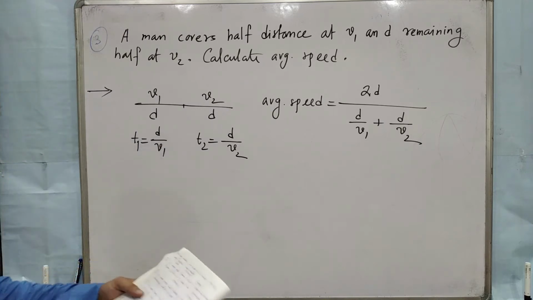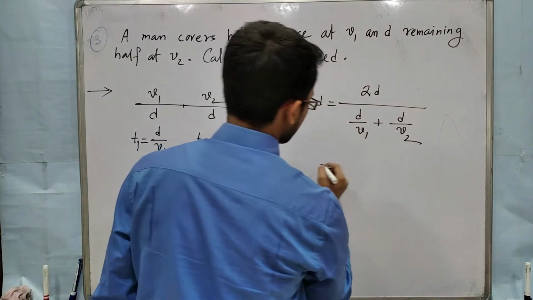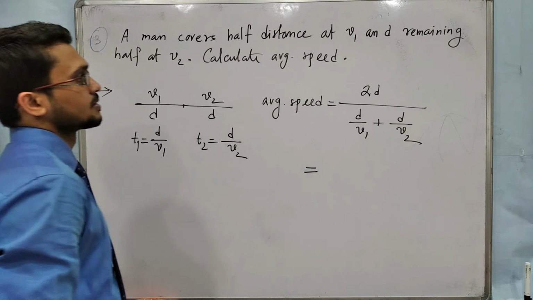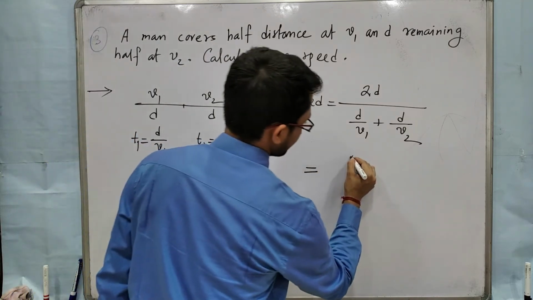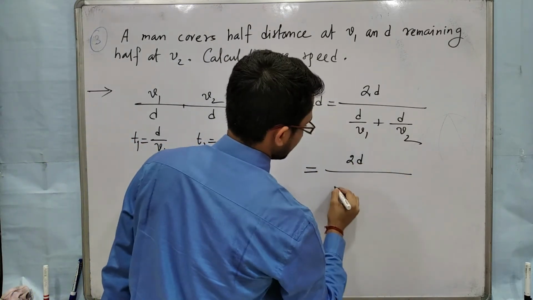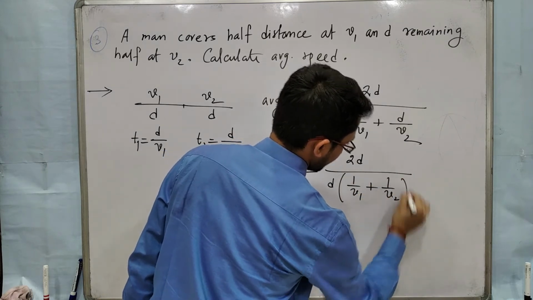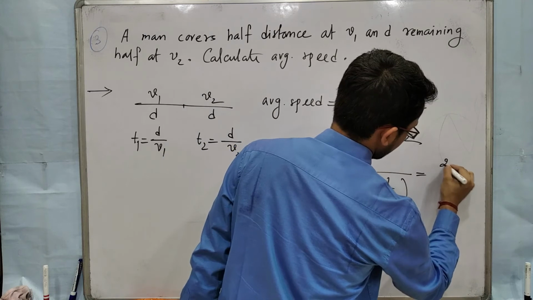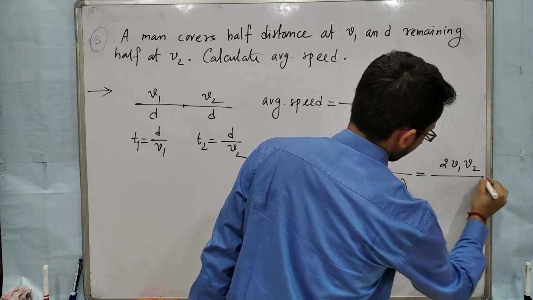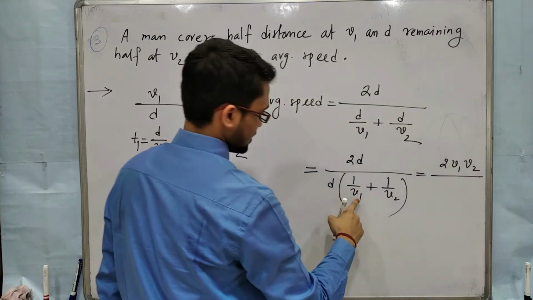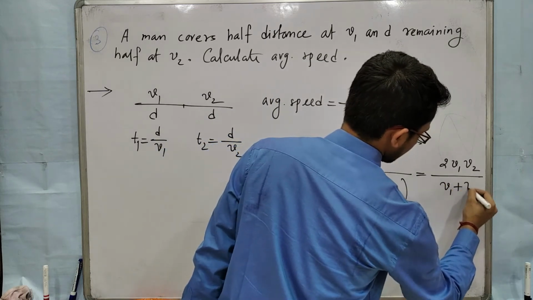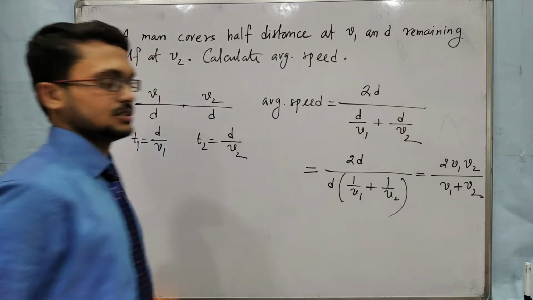Clear? Here you will get the same thing. So 2D by, take D common, 1 by V1, 1 by V2. Solve this, you will get 2 V1 V2 by V1 plus V2. This will be the average speed.